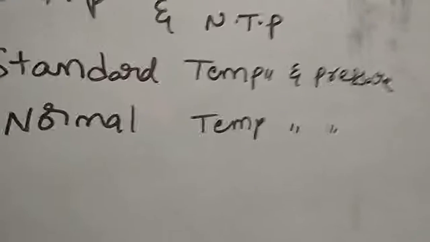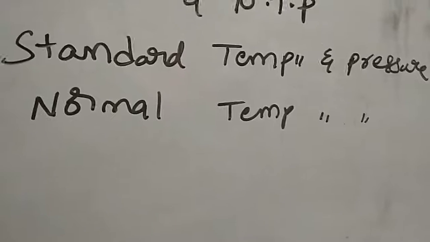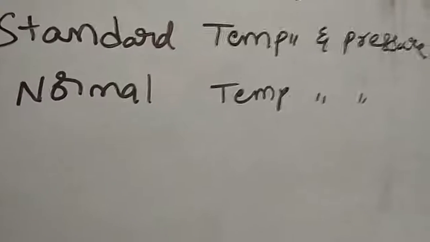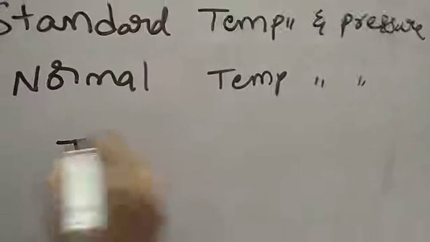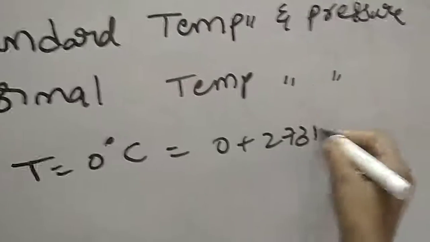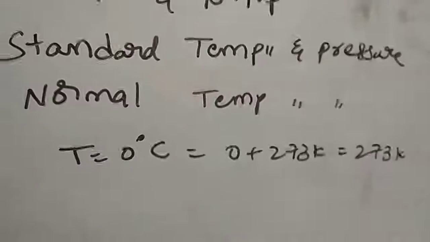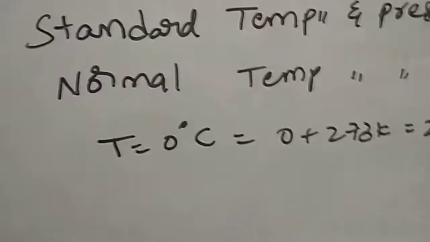The standard temperature and pressure conditions are: pressure how much, temperature how much, and volume how much. The values are fixed. The temperature is 0 degrees Celsius, and to convert that you add 273, so it is 273 Kelvin. 273 Kelvin or 0 degrees Celsius is the standard temperature that will be maintained.